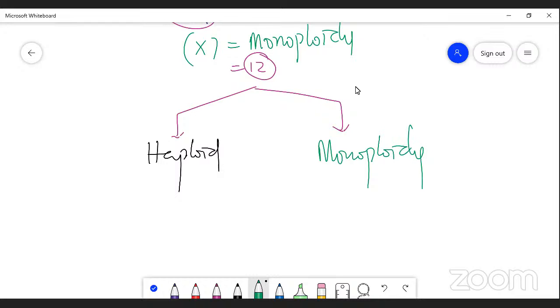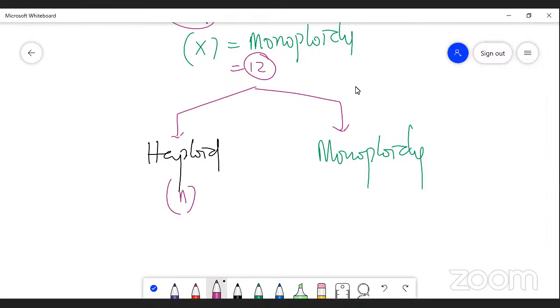Actually, haploidy is a condition in which the chromosome number is half of the chromosome number in an organism from the constant or fixed number. So that is called a haploid condition, right?